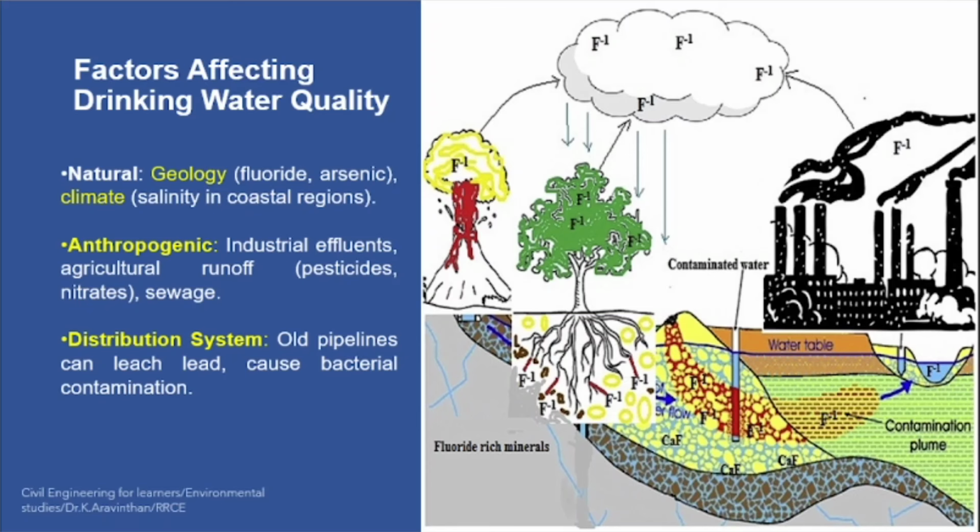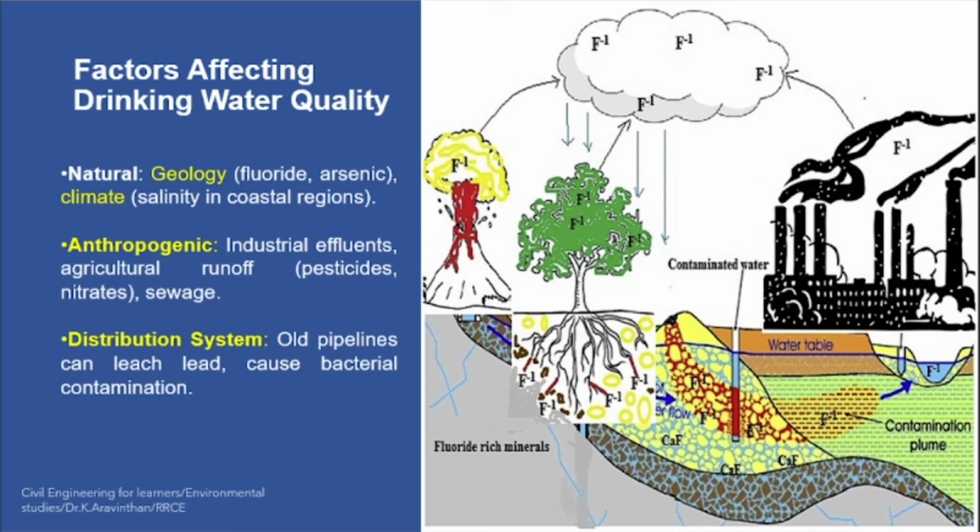Next one, factors affecting water quality. Sir, why are we getting this much effect? In the sense, due to geological factors we are getting the water problem. How does fluoride we will take in is, you see, there will be some industry, they will be letting out the effluents. So these effluents will be contained in clouds, and during rainfall the high fluoride content rainfall will fall.